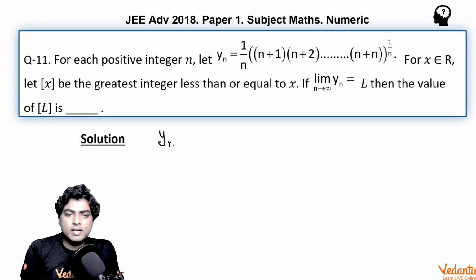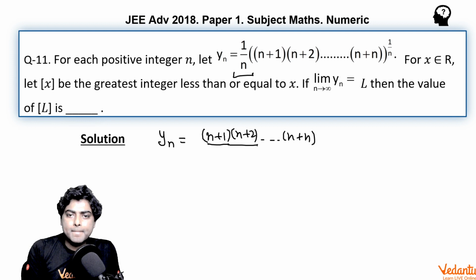So yn here is given as, if I take this 1 by n out inside the bracket, (n plus 1)(n plus 2) till (n plus n) upon n raised to the power n, whole raised to the power 1 by n.